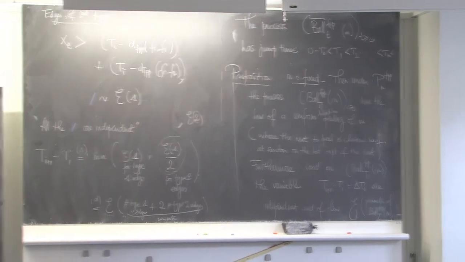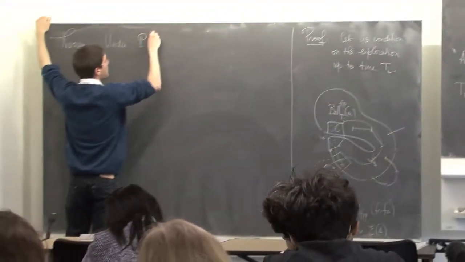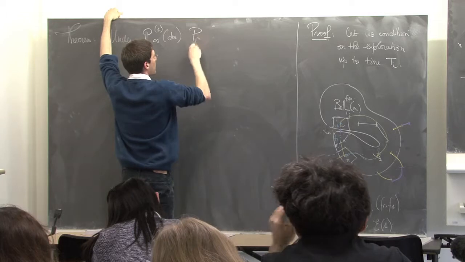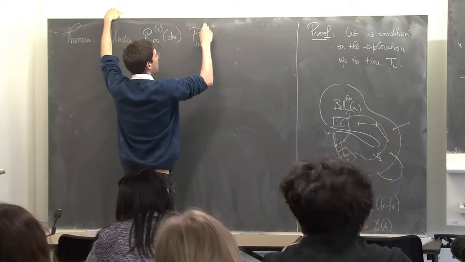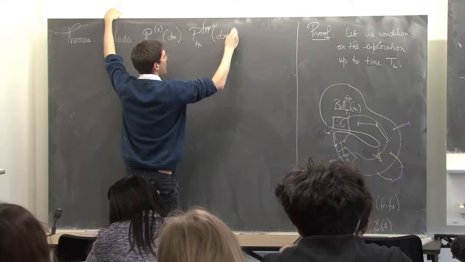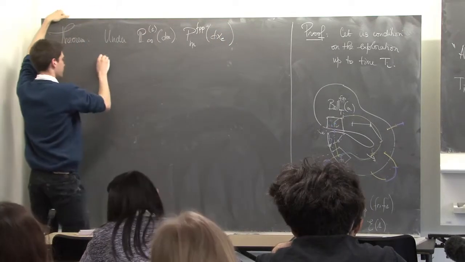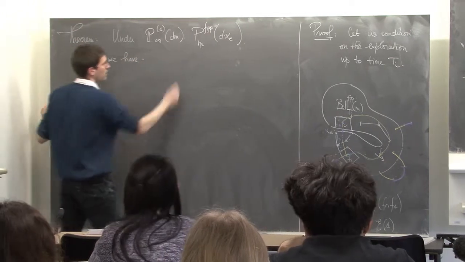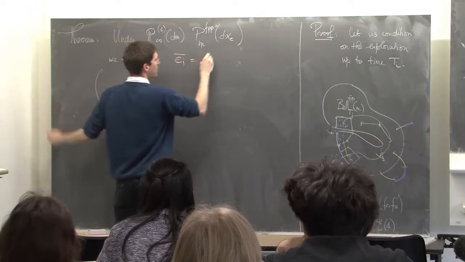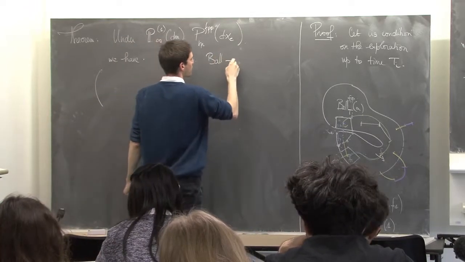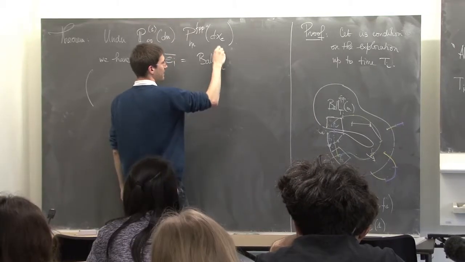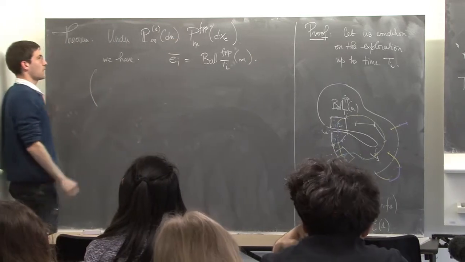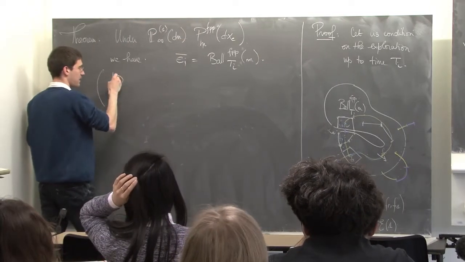So under P_1^∞ dm, P_FM FPP, for the weights x_e, we have, with the notation E_t the ball of radius t for the FPP distance, the boundary.